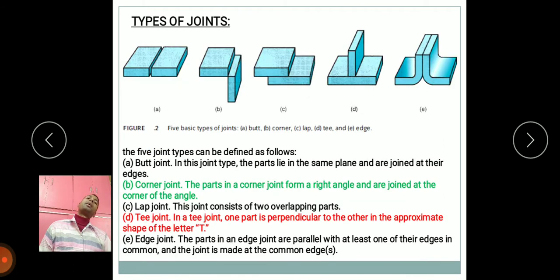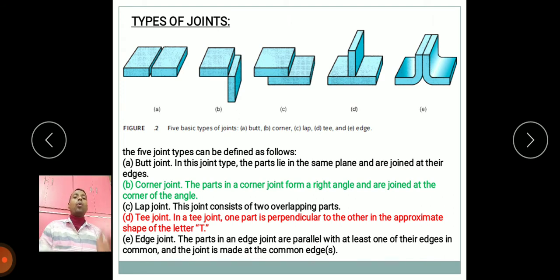Now I discuss the many types of joints. Very important: butt joint, corner joint, lap joint, edge joint, etc. Butt joint: in this joint, the parts in the same plane are joined at their edges. Corner joint: the parts in a corner joint form a right angle and are joined at the corner of the angle. Lap joint means overlapping each other. The joint consists of two overlapping parts.